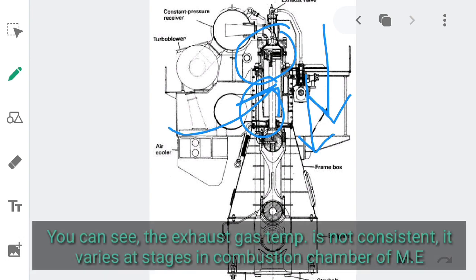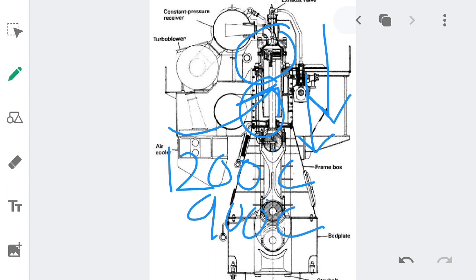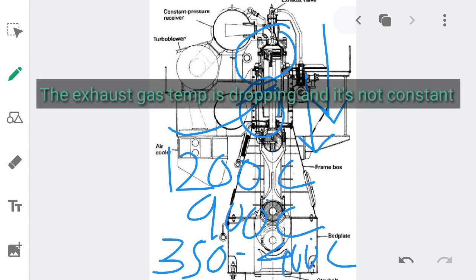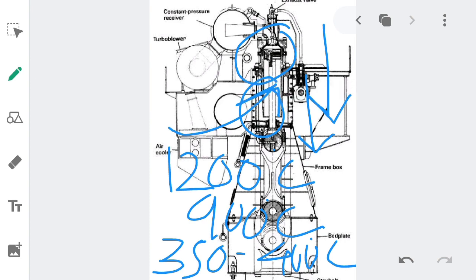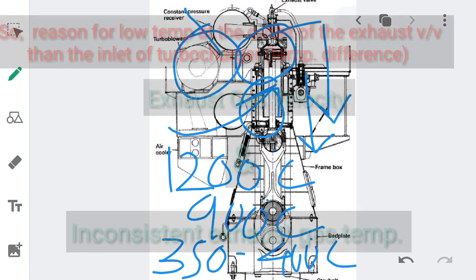The exhaust gas temperature is not consistent. At the time of combustion, the temperature is around 1200 degrees Celsius, and when the exhaust valve opens, the temperature is around 900 degrees Celsius. When the scavenge air is further introduced, the temperature of the exhaust gas is around 350 to 400 degrees Celsius. So the pyrometer or thermometer located at the outlet of the exhaust valve is not sensing a consistent temperature. This is also a reason that the exhaust gas does not have a high temperature at the outlet of the exhaust valve, while the other reason is the velocity.